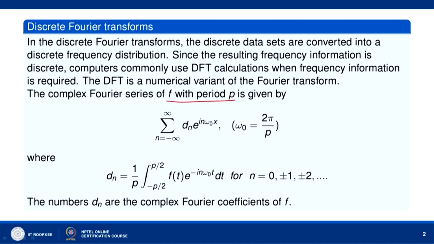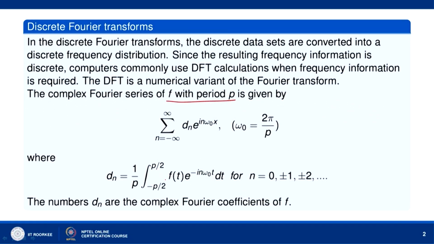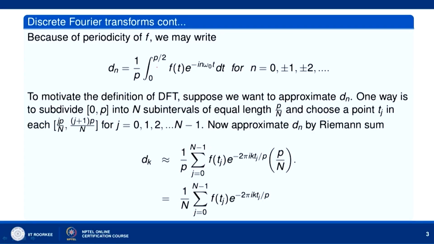Since f is p periodic, we may replace this integral over minus p by 2 to p by 2 by any other integral where the length of the interval is p. So, we can replace it by the integral over 0 to p. So d_n equals 1 over p integral over 0 to p of f(t) e to the power minus i n omega naught t dt, where n is equal to 0, plus minus 1, plus minus 2 and so on.